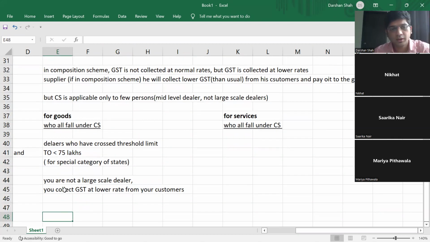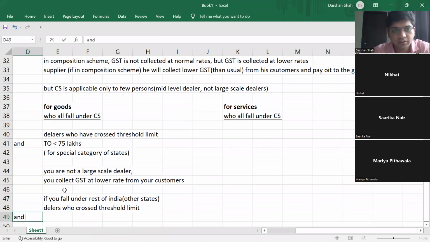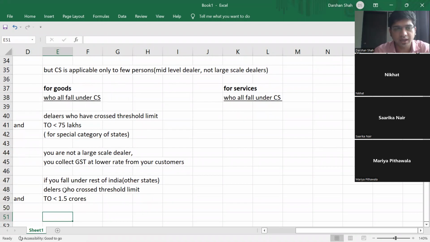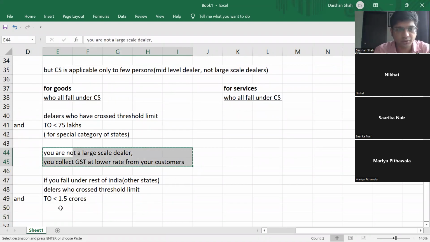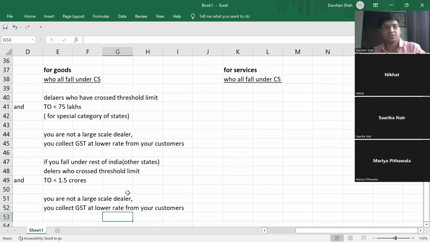Okay. And if you fall under rest of India, other states, then these are the dealers who have crossed the threshold limit, and whose turnover is less than 1.5 crores. Then again, you are not a large scale dealer, right? You fall under the composition scheme, and you collect GST at a lower rate from your customers.